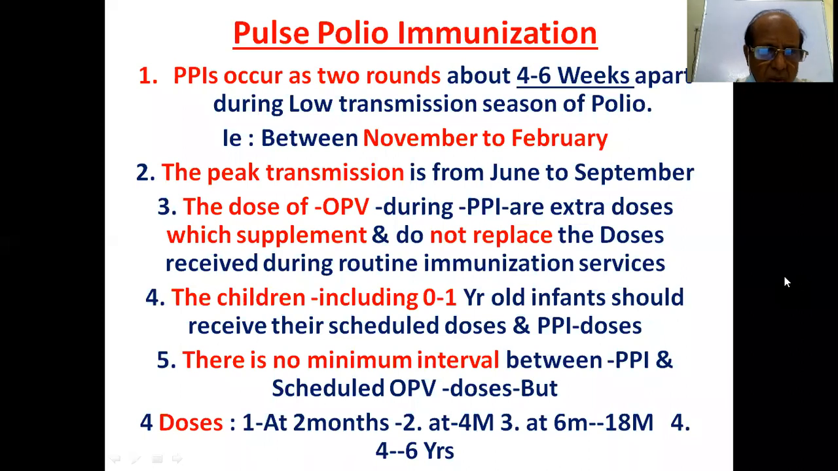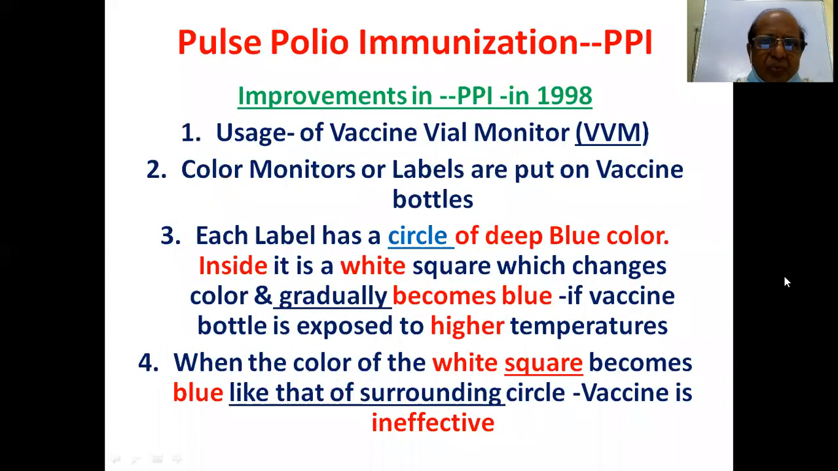The scheduled doses are given at around 2 months of age, 4 months of age, 6 months of age, and at 4 to 6 years of age. These are the 4 doses: 2 months, 4 months, 6 months and around 6 years. Improvements in PPI in 1998: usage of vaccine vial monitor.